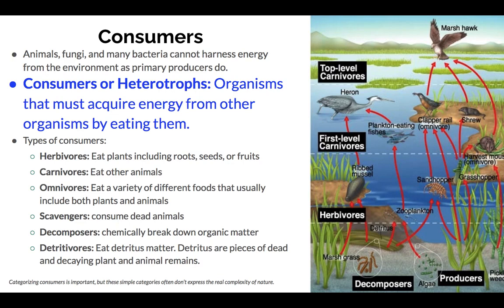Herbivores eat plants, carnivores eat other animals, omnivores eat a variety of different foods, scavengers consume dead animals, decomposers chemically break down organic matter, and detritivores eat detritus matter. Detritus are pieces of dead and decaying plant and animal remains.